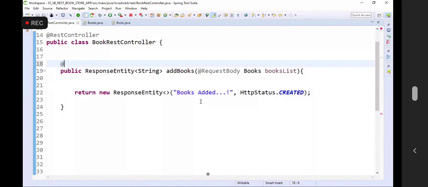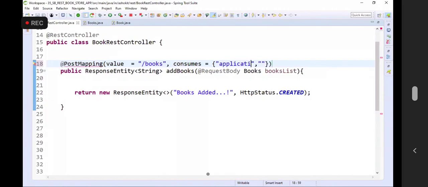This method I will bind to post request. Post mapping of slash books, value is equal to slash books. Now here I will take consumes because it is going to accept the data. To accept the data we are going to use consumes. How we will use this?